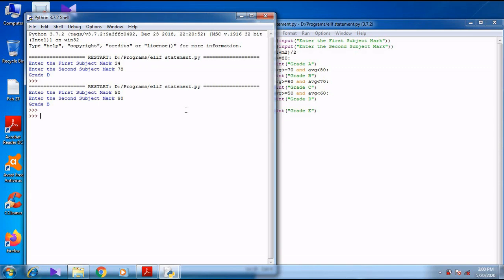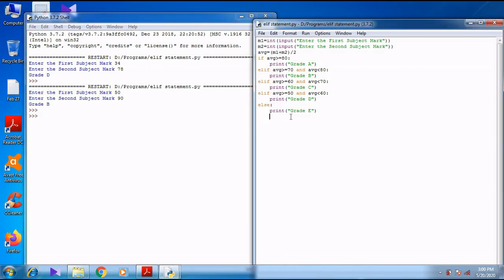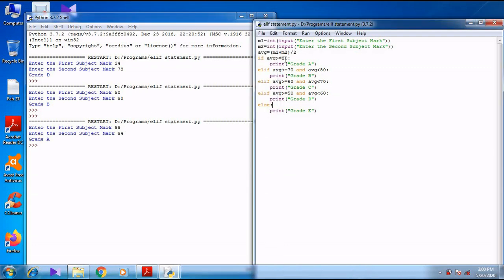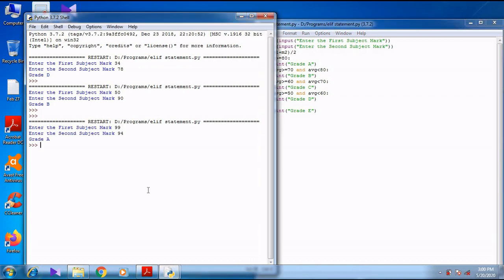Again, if you want to show means again press F5. We can go for grade A. 99. So 94. So it automatically shows grade A because it is more than 180. The total will be more than 180. 180 means 90. So greater than or equal to 80 is grade A. I think you might have understood this.